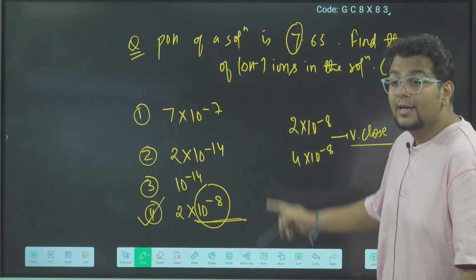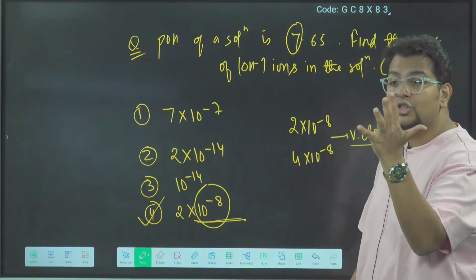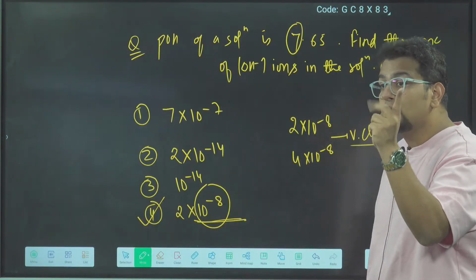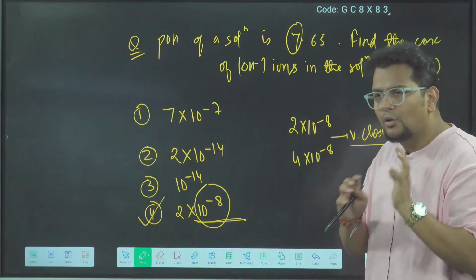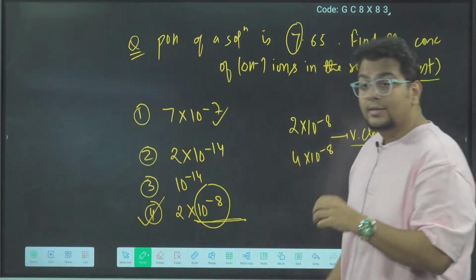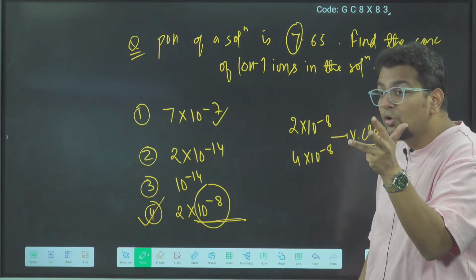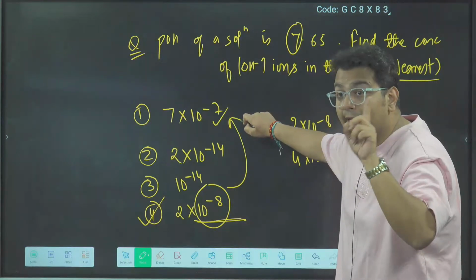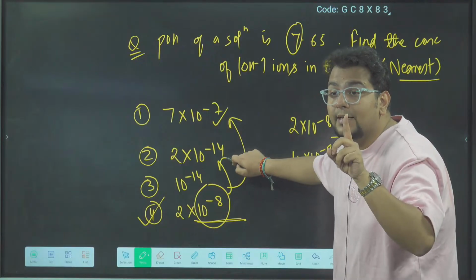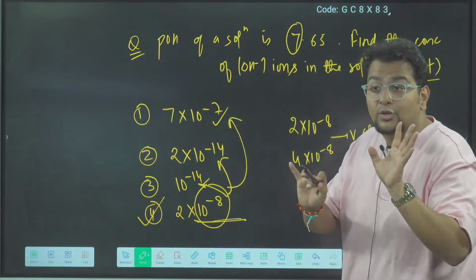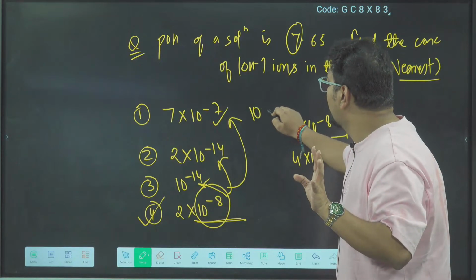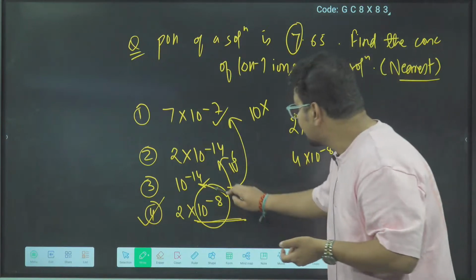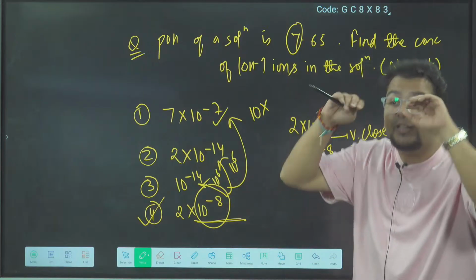How very close? This is 0.000000002. This is 0.0000004. Sir, how are they very close? Check the other option. This is 0.0000007. This is 10 times more. This is 10 times less. This is 10 times more. This is 1 lakh times less. This is also 1 lakh, because you can see the power of 10.